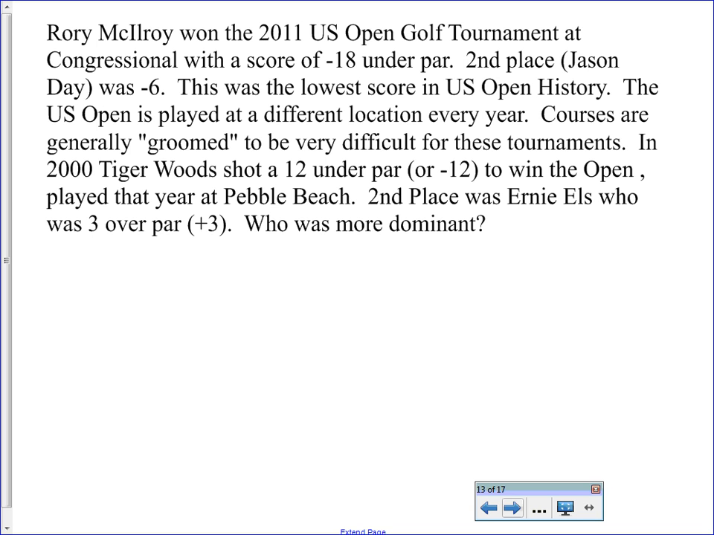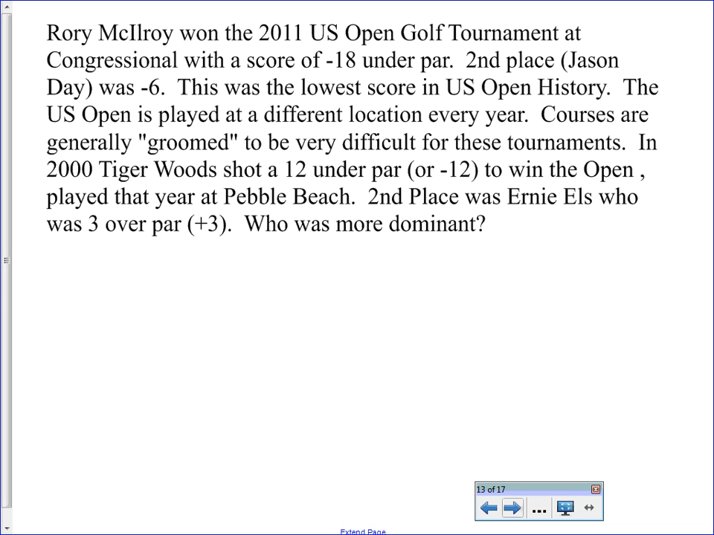And Tiger Woods in 2000 shot a 12 under par to win the Open and played that year at Pebble Beach. And at the time, that was considered one of the most dominant displays of golf. So the question: in second place, Ernie Els was 3 over par. For people who don't know golf, a negative score is better. So the more negative your score is, the better. Tiger Woods was the only player with a negative score.